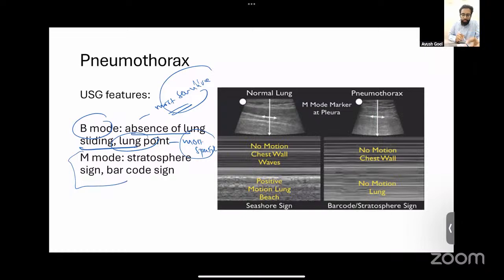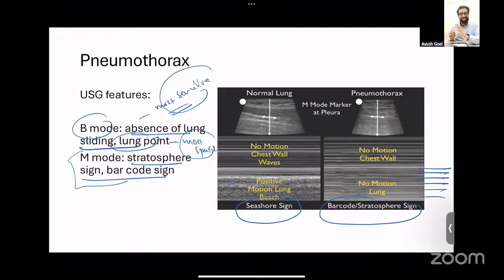Coming to the M mode, in pneumothorax what you see is something known as the stratosphere sign or the barcode sign. Normally what you see is the seashore sign, but in pneumothorax, what you see is the barcode or the stratosphere sign. As can be seen, these straight lines appear like a barcode, whereas in a normal patient, what you see is this grainy sand appearance, that is a seashore.